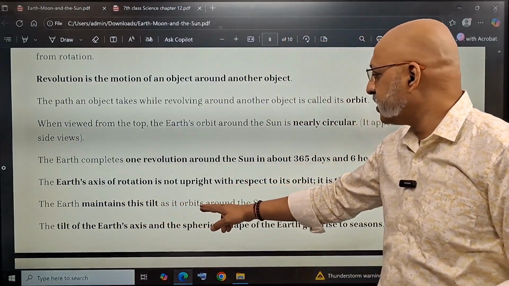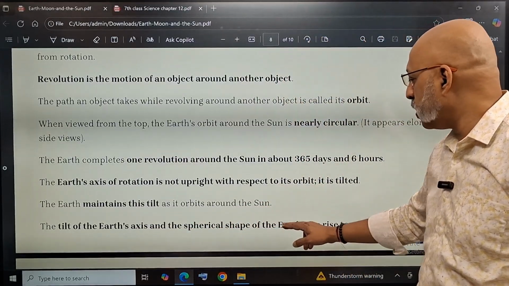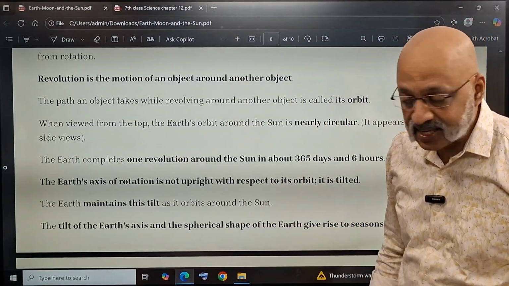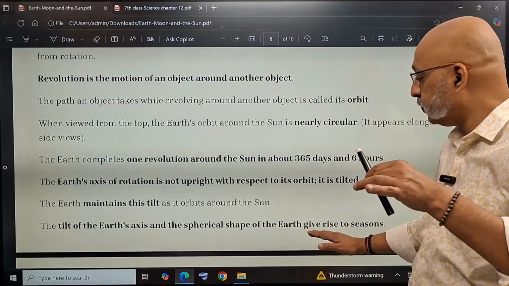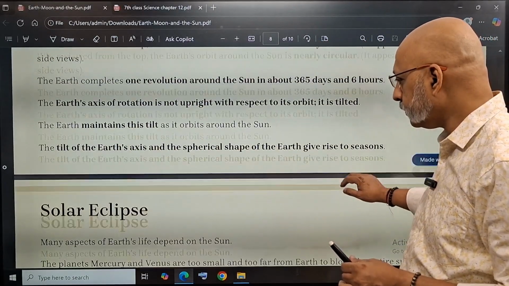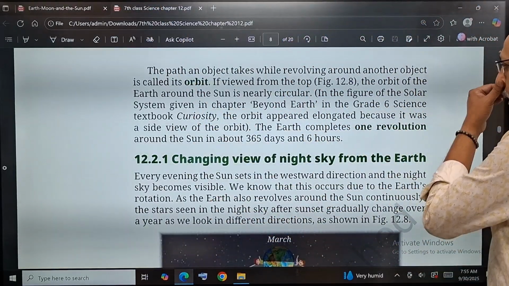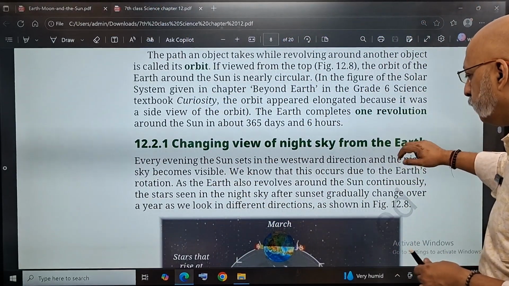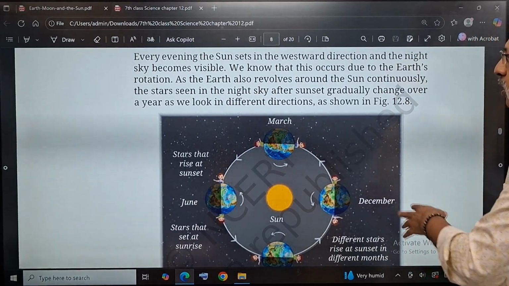The Earth maintains this tilt as it orbits around the sun. The tilt of the Earth's axis and the spherical shape of the Earth gives rise to seasons, right? Before we come to the solar eclipse, so the changing view. Here, if you see this particular illustration, you will know what I'm talking about.